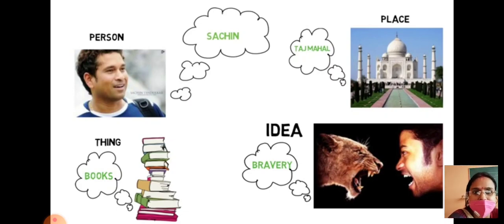No, it's only one. A thing can be books, tables, chairs, anything. An idea means something which you cannot touch or see but only feel, like bravery, love, anger. These are examples of ideas.